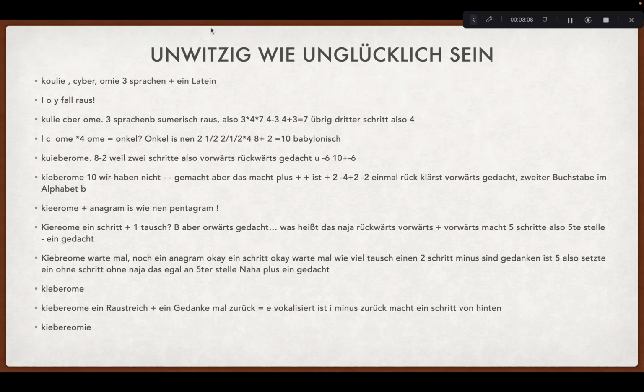So we make 1 Babylonish out of it. So we have KibEroMie minus, like 8 minus 2, because 2 steps: 1 step forward, 1 step backward. We have U as the alphabetic number from backwards, because it's -6 and it's 10 plus -6. So we cut the U out of this word that we put together of all the words.